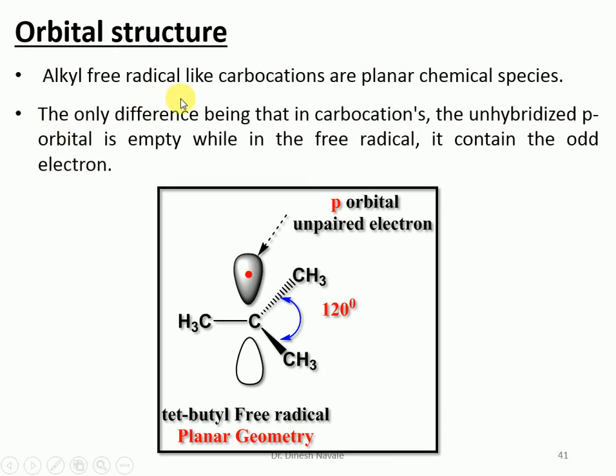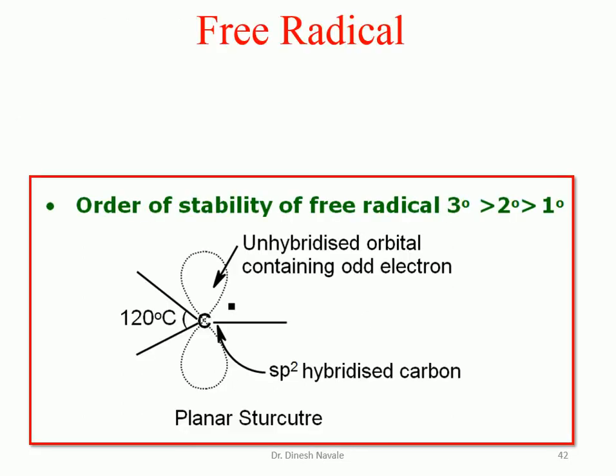Alkyl free radicals, like carbocations, are planar chemical species, with a trigonal planar nature. The only difference between the two is that a carbocation contains an empty p orbital, whereas a free radical contains a p orbital with one odd electron.